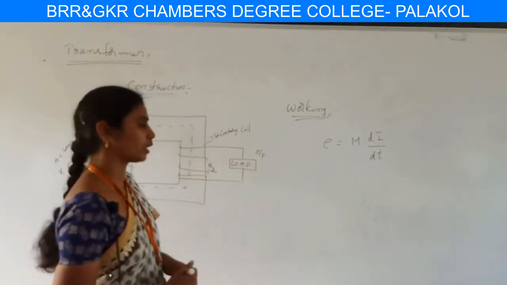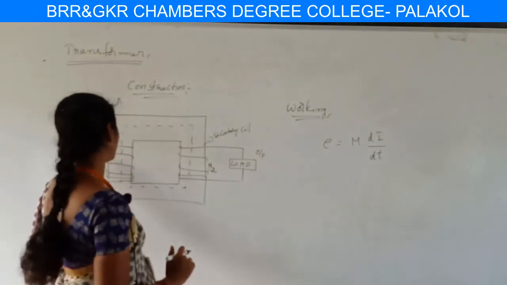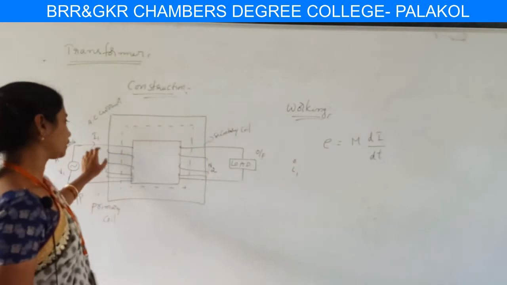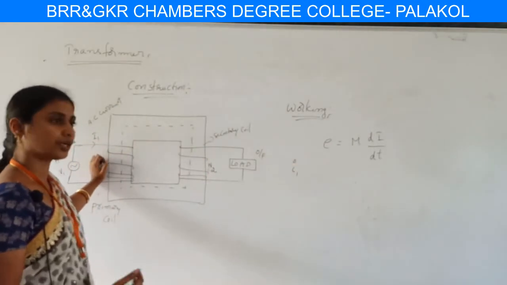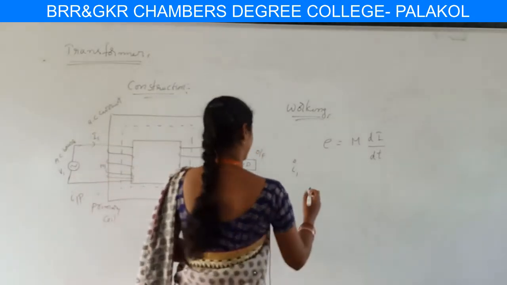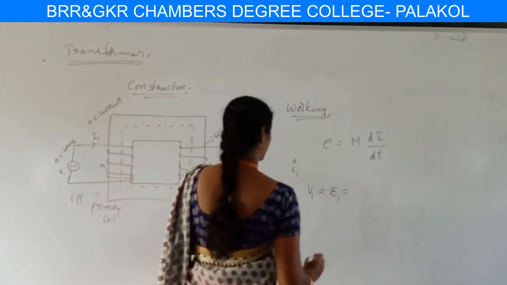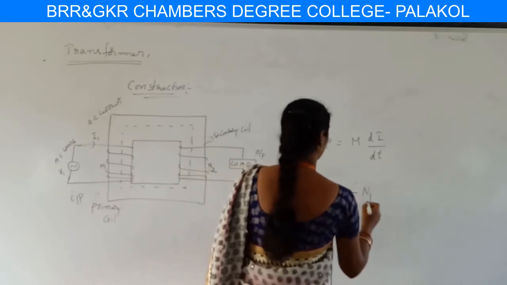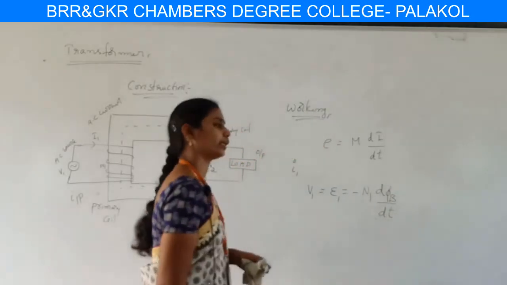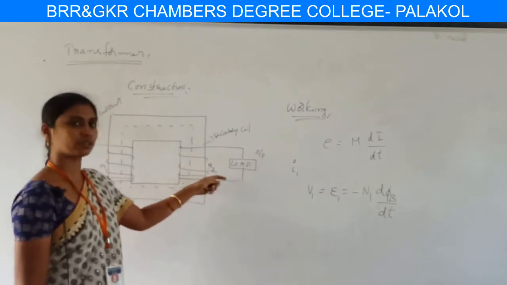In case we consider that the load is absent, that is, the load is not connected to the circuit, the current flowing through the circuit is considered as I1. It produces flux which is linked in the primary circuit and produces a voltage V1. The voltage can be written as V1 equal to minus the number of turns linked with it times the flux produced by the coil, that is minus N1 into dΦ by dt. This is because of the load absence.